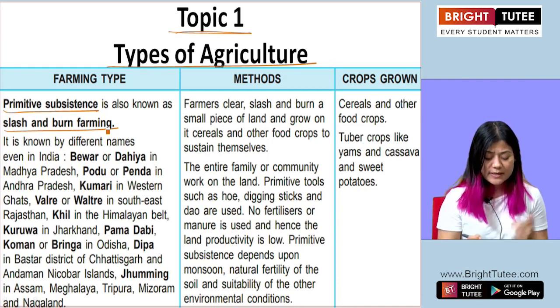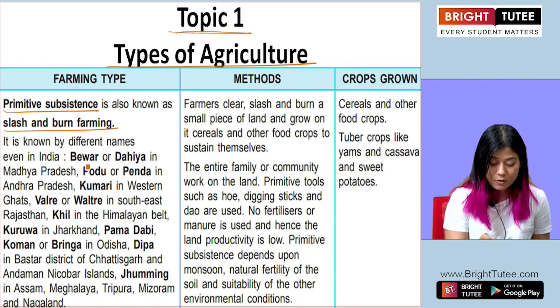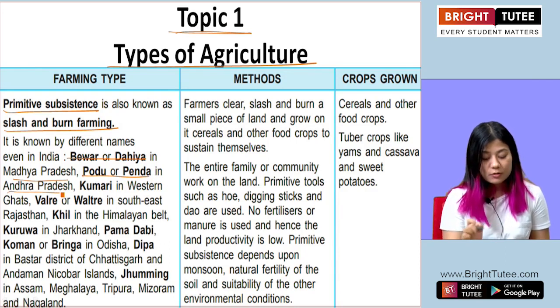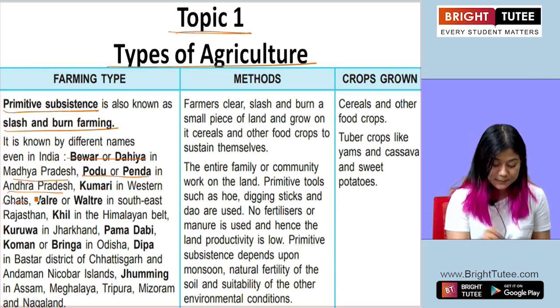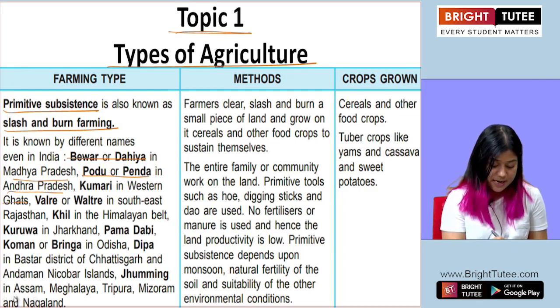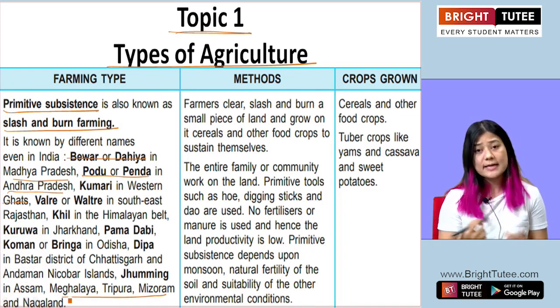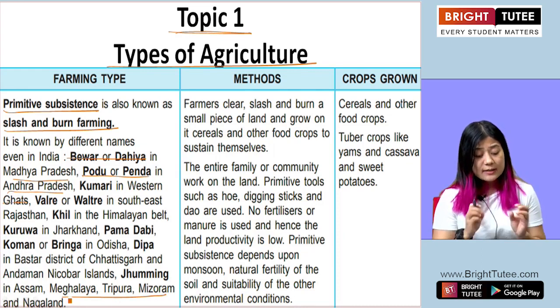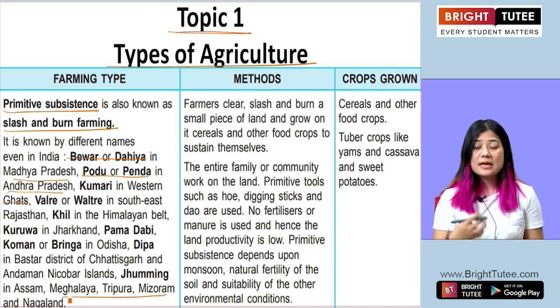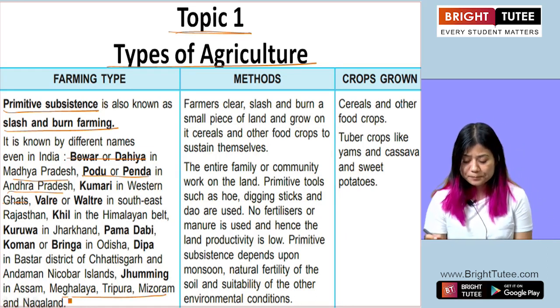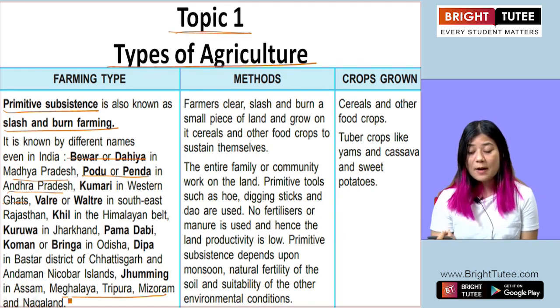For example, it is called Bewar or Dahiya in Madhya Pradesh, Podu or Penda in the state of Andhra Pradesh, Kumari in Western Ghat, Juming in Assam, Meghalaya, Tripura, Mizoram, Nagaland, etc. So you see that slash and burn farming has different names in different states. Now how does this farming take place? What do the farmers do?